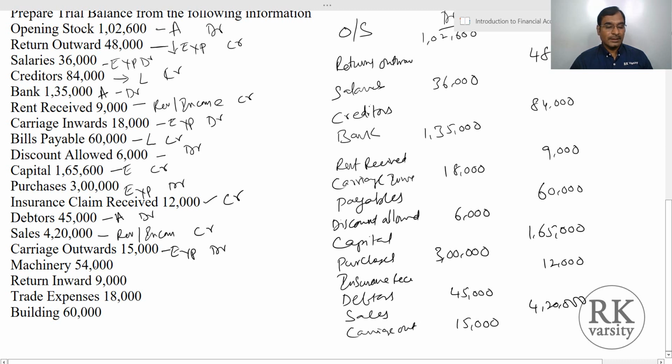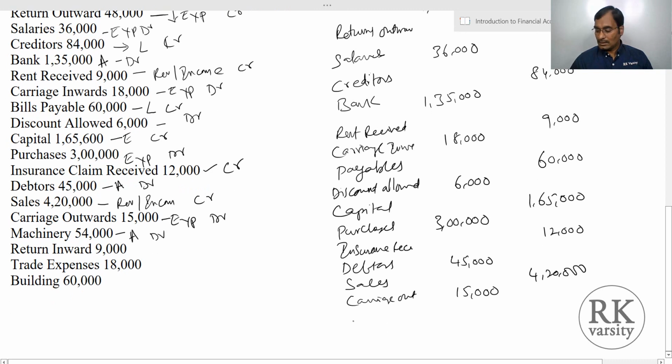15,000. Then machinery is an asset, so this should be on the debit side. So you have machinery 54,000. Then return inward. So return inward is a decrease in your revenue, so a decrease in revenue is debit. Return inward, so 9,000.